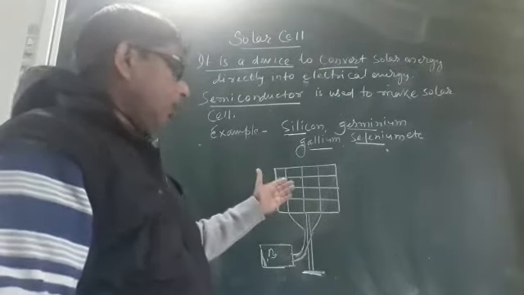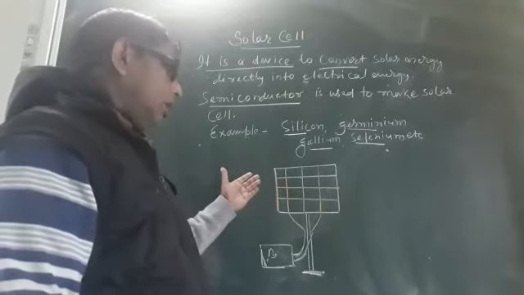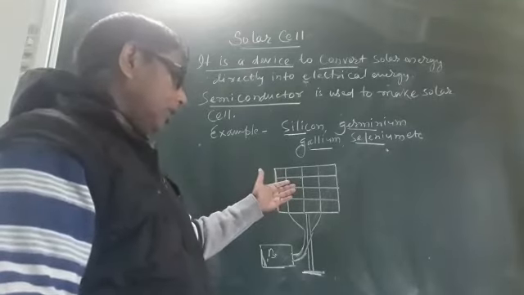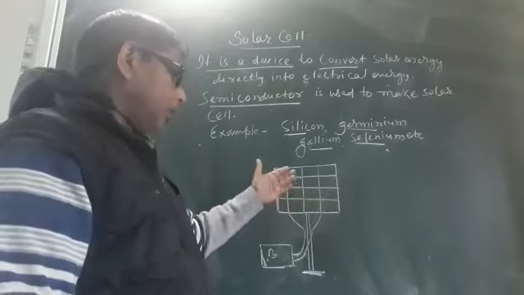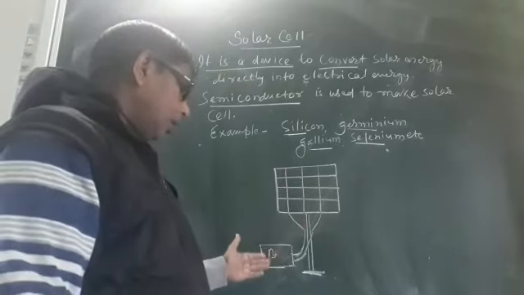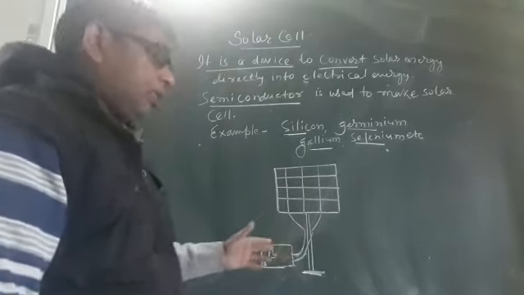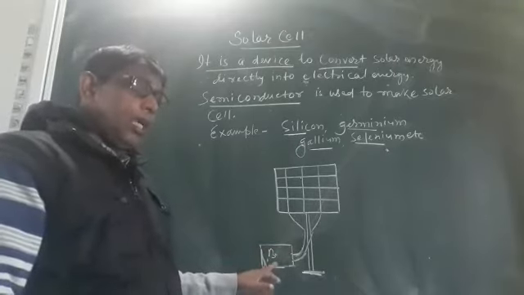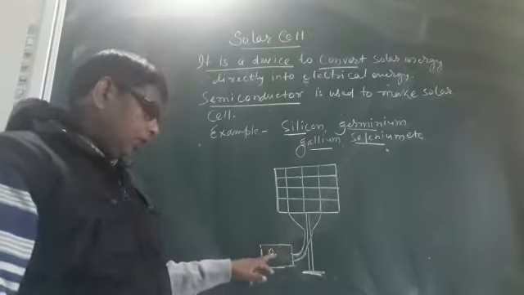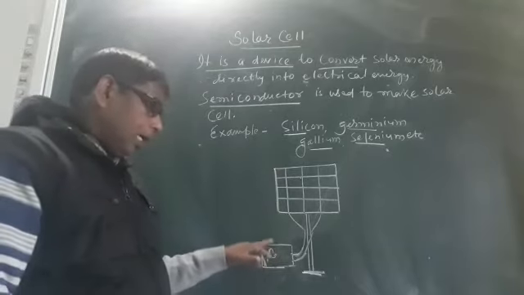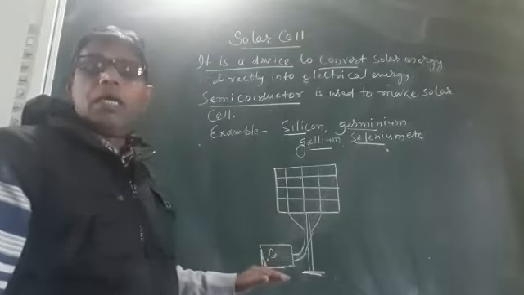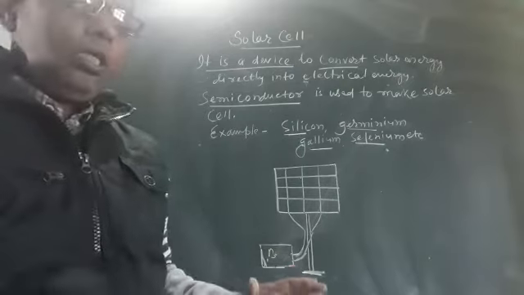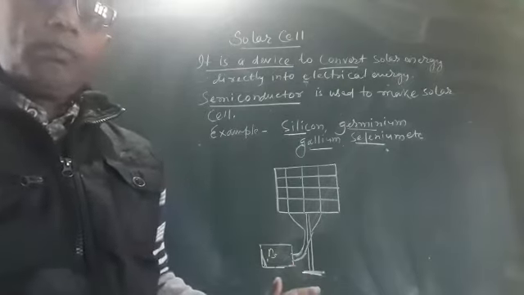Okay, so by falling solar light, sunlight on the semiconductor, potential difference is created due to which electric current flows, which can be used to charge a battery at daytime, and this battery may be used at night, because at night there is no sunlight available.